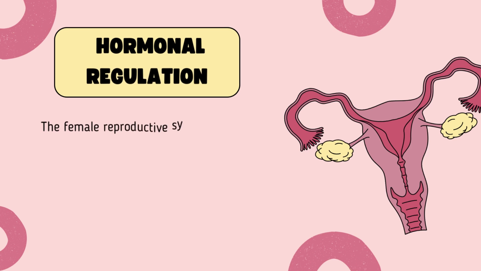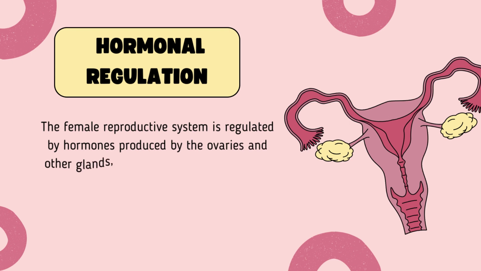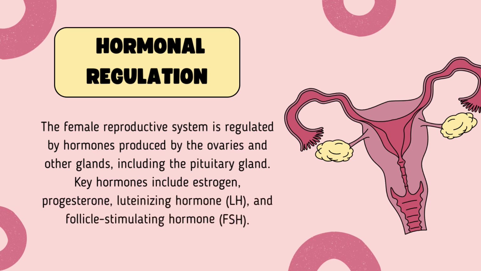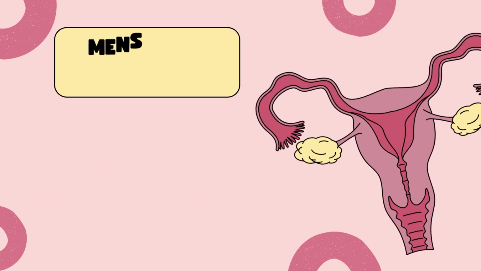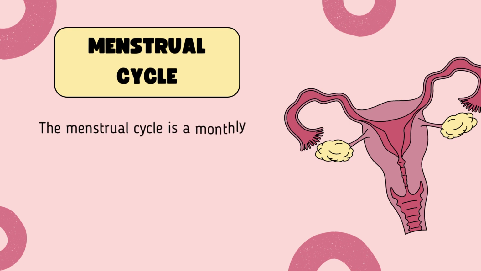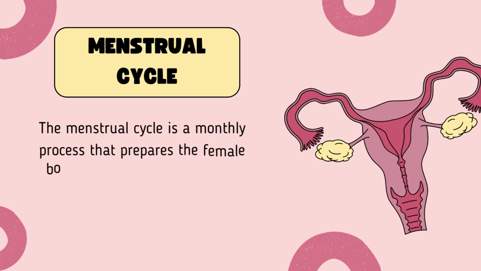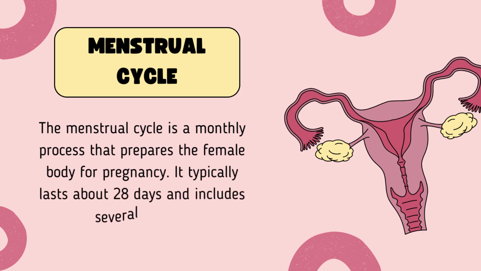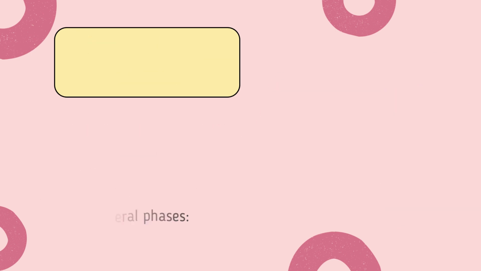Hormonal regulation. The female reproductive system is regulated by hormones produced by the ovaries and other glands, including the pituitary gland. Key hormones include estrogen, progesterone, luteinizing hormone (LH), and follicle-stimulating hormone (FSH). Menstrual cycle. The menstrual cycle is a monthly process that prepares the female body for pregnancy. It typically lasts about 28 days and includes several phases.